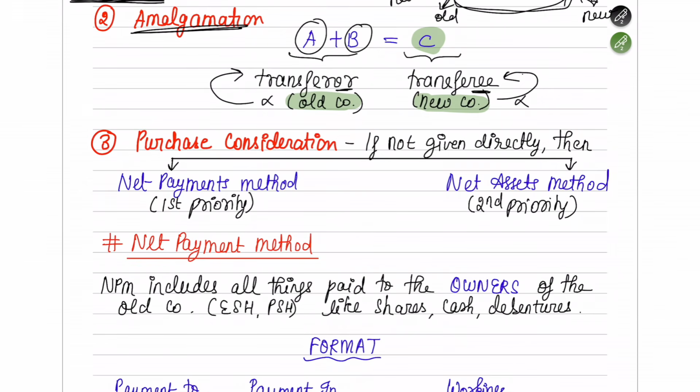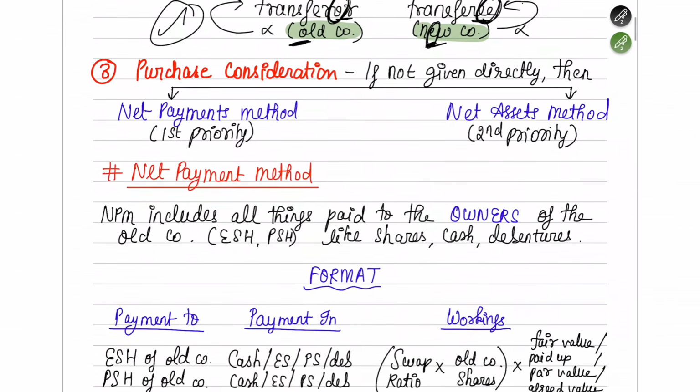An easy technique to remember, which everyone uses, is that if it is an old company, there is a letter O in that. So in transferor also there is a letter O. So old company, transferor. If you see new company, see the vowel again. E is a vowel there. In transferee also you have E here. So if it's an old company, transferor. If it's a new company, transferee. I hope you understood the shortcut to remember the names too, so you don't get confused anymore.